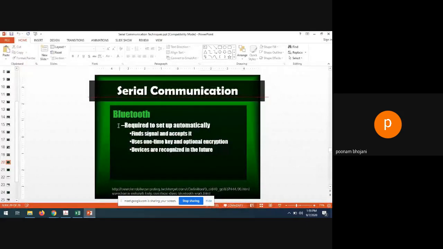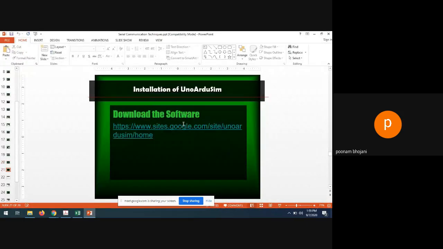And let me tell you that one of the software I want to introduce here is the Uno Arduino Simulator. In this, I will tell you how you can do the serial communication between two devices by using the serial port. Okay, so I will introduce this software after a break maybe, right?